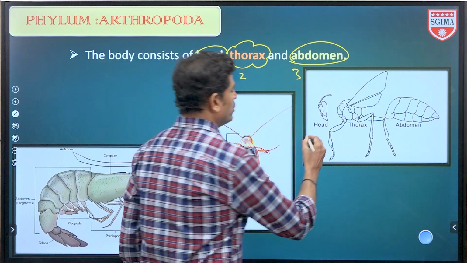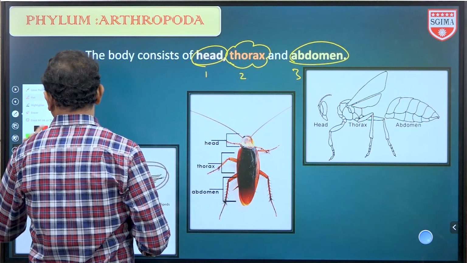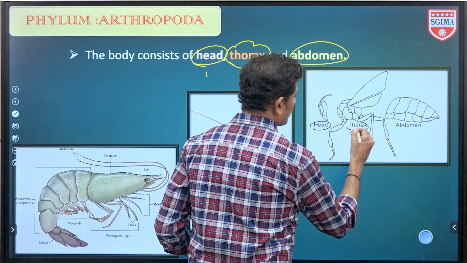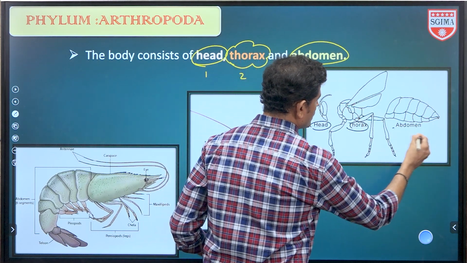First of all, look here, this is the head region. Next one is the thorax region, the chest region, and this is the abdomen.